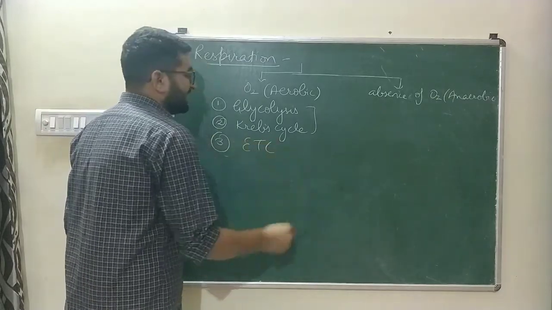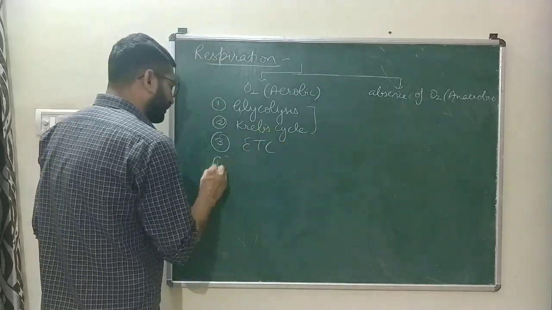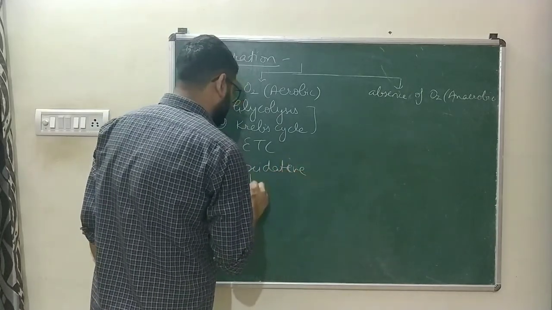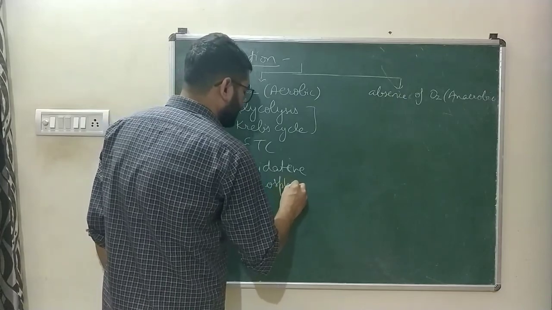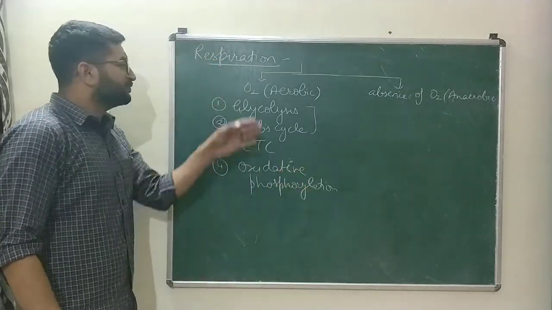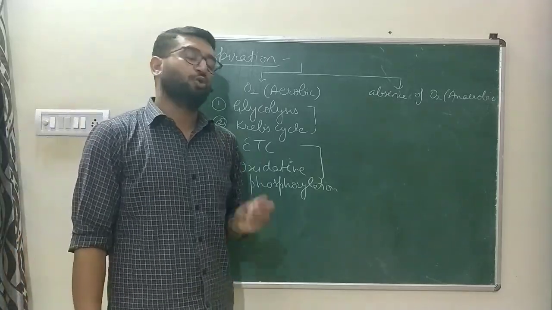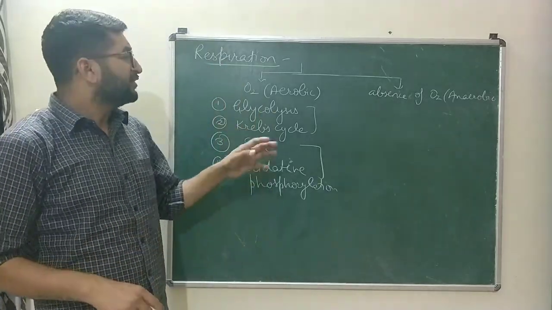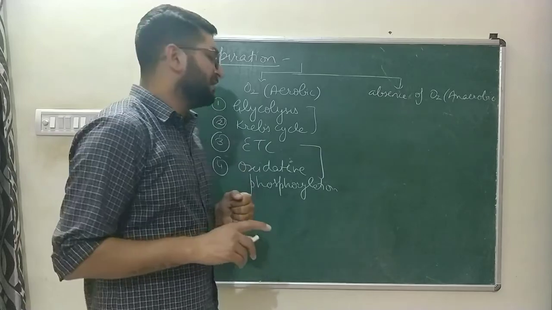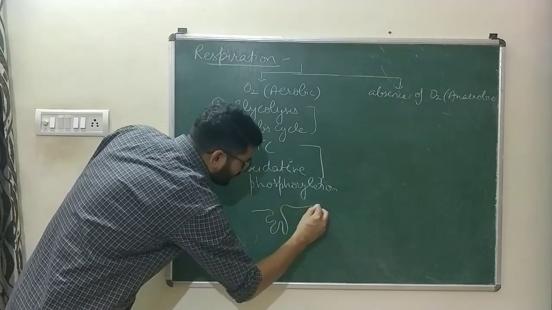Third, ETC, that is electron transport chain, that we will study in detail in third unit. And the fourth one is oxidative phosphorylation, which ultimately forms ATP, the energy currency of the cell. So all these processes are required in aerobic respiration. Both these require certain kind of proteins, and those proteins are present in the cytoplasm in case of prokaryotic cell. In the cell membrane, there are specialized structures present which are known as mesosomes.